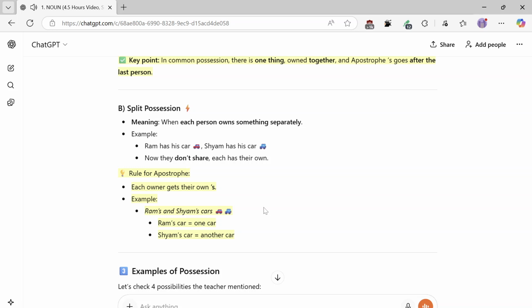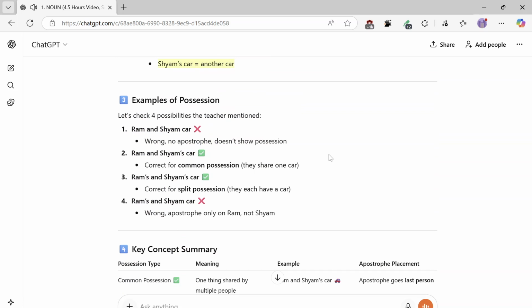Examples of possession. Let's check 4 possibilities the teacher mentioned. 1, Ram and Shyam car. Wrong, no apostrophe, doesn't show possession. 2, Ram and Shyam's car. Correct for common possession, they share one car. 3, Ram's and Shyam's car. Correct for split possession, they each have a car. 4, Rams and Shyam car. Wrong. Apostrophe only on Ram, not Shyam.